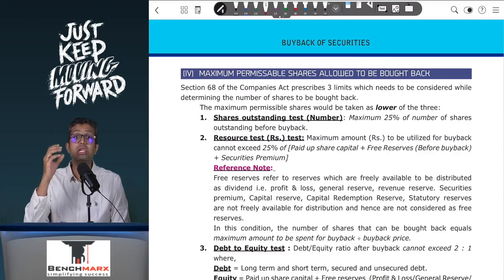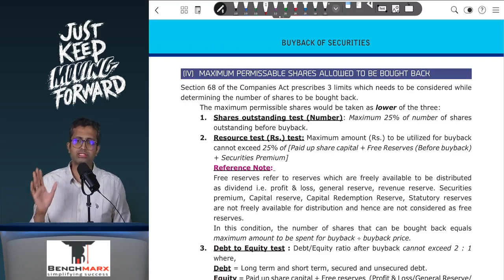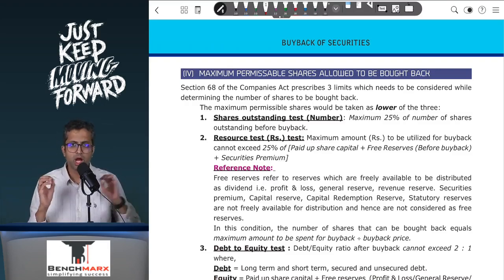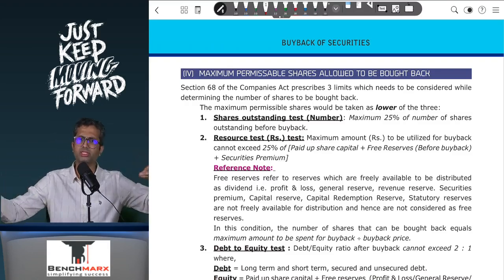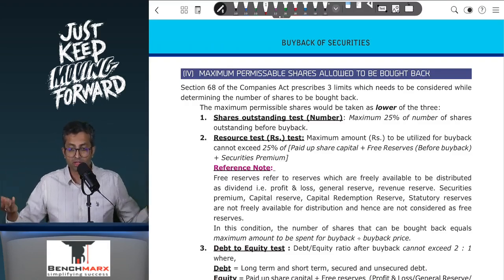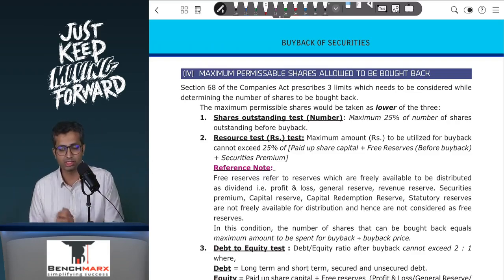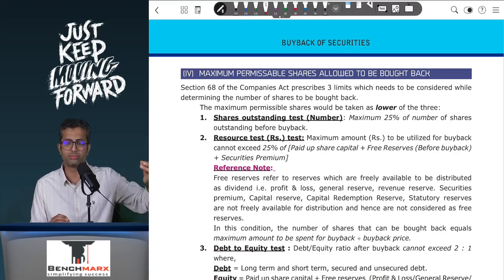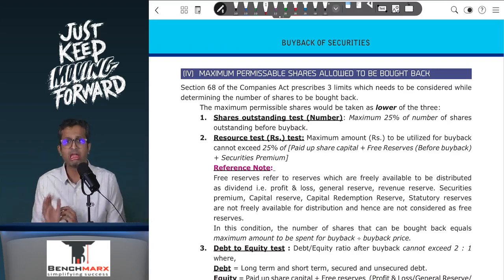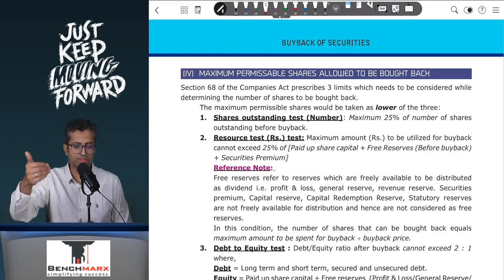Then there are limits up to which buyback is possible. Section 68-69 provides 3 limits. Because otherwise what might happen is the company might take loans and everything, and then it might buy back all of its shares. The lenders will not be left with any equity to fall back on, and as a result there are limits up to which you can do a buyback. So there are 3 limits which are prescribed, assuming the company has authorized a buyback through a special resolution in the general meeting. If nothing is given, we will always assume implicitly that the buyback is authorized through a special resolution in the general meeting.